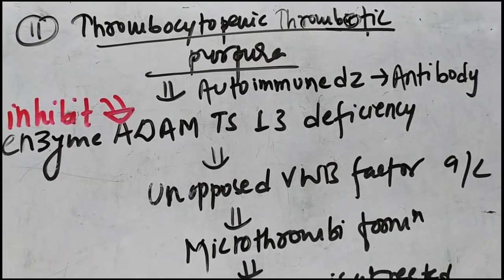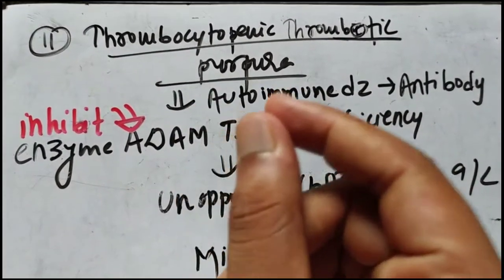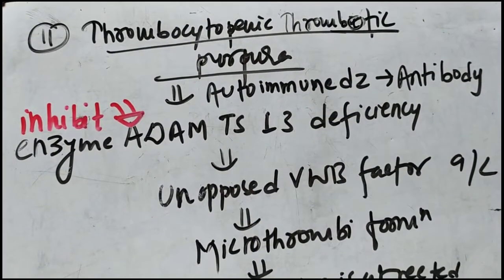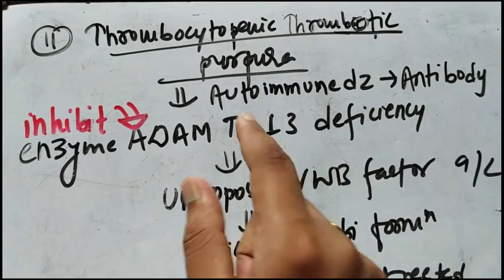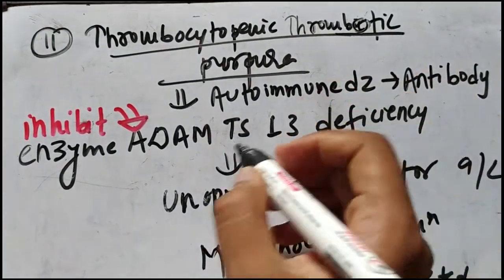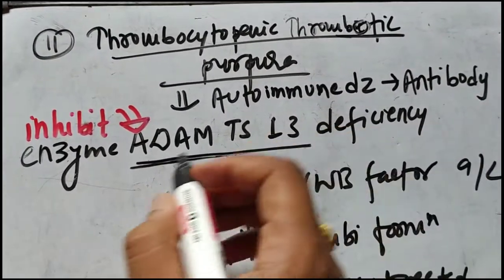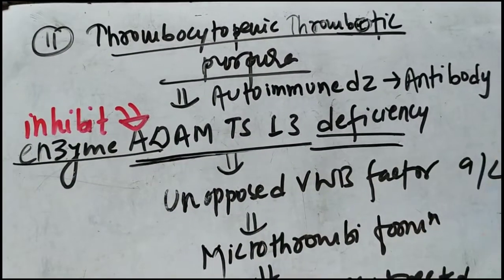Another renovascular cause is thrombotic thrombocytopenic purpura, also known as thrombocytopenic thrombotic purpura. What happens here? It is an autoimmune disease where antibodies are formed, and these autoimmune antibodies inhibit an enzyme known as ADAMTS13. The antibody inhibits this enzyme, resulting in enzyme deficiency.